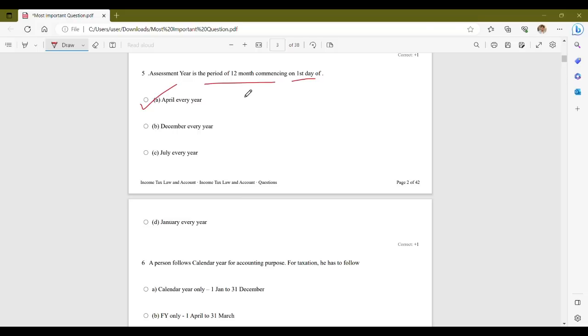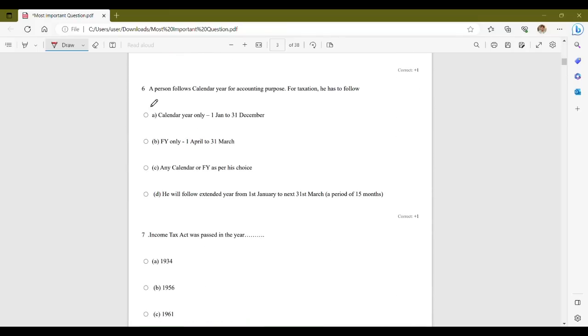The assessment year is a period of 12 months commencing on the first day of April, that is 1st of April every year. It follows the financial year which runs from 1st April to 31st March. During the assessment year, taxpayers file their income tax returns for the previous financial year and their income is assessed for tax purpose by the tax authority. So, assessment year starts from 1st April and ends on 31st March.